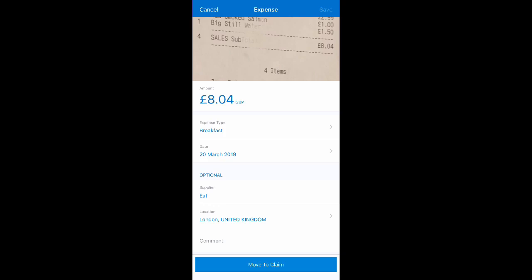As an added benefit, if I'd used a corporate credit card, a company credit card that was issued to me by the local authority, Concur will automatically match this expense on the phone with the card transaction when it comes into Concur from the card provider.